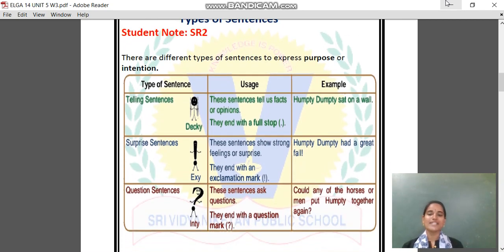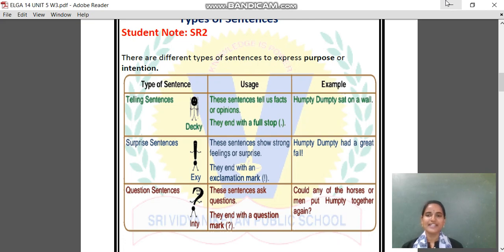These types of sentence are used to express purpose or intention. As I said, there are three types of sentence. The first comes telling sentence, then surprise sentence, and the other one is question sentence. So here telling sentence, it is used to tell facts or opinions and it ends with a full stop.